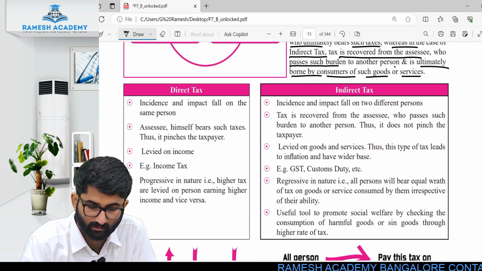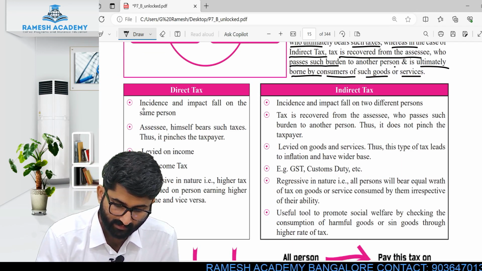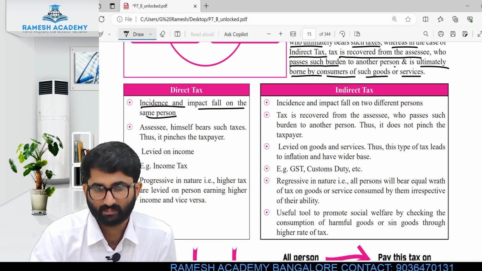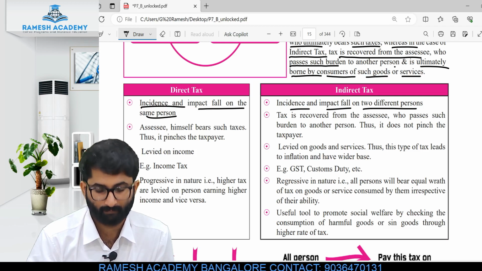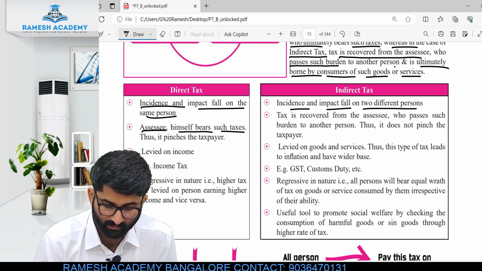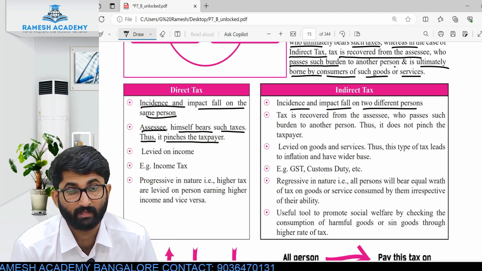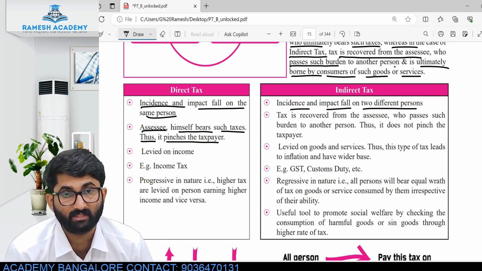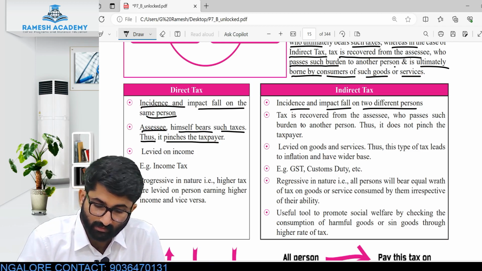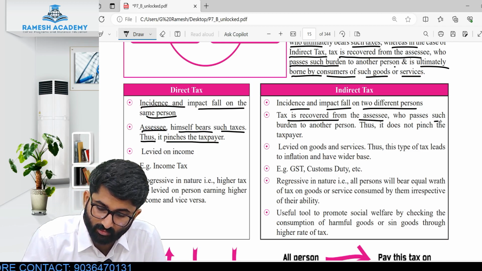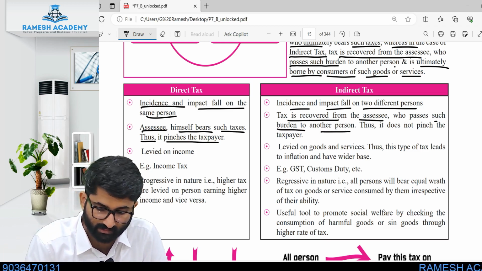Now we will discuss direct tax and indirect tax point by point. See, in direct tax, incidence and impact fall on the same person. We discussed already, in indirect tax, incidence and impact fall on two different persons. In direct tax, the assessee himself bears such taxes, thus it pinches the taxpayer. In indirect tax, tax is recovered from the assessee, who passes such burden to another person. So the burden will be passed to some other person.